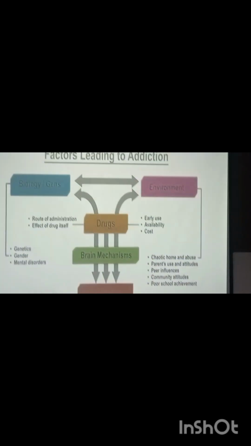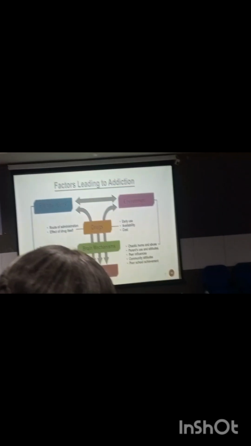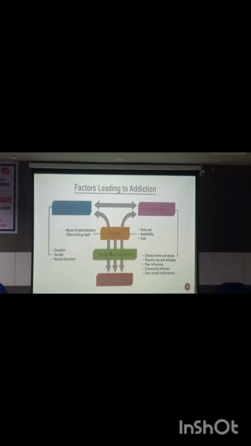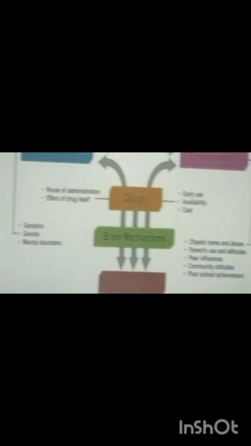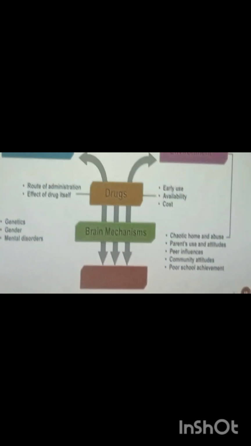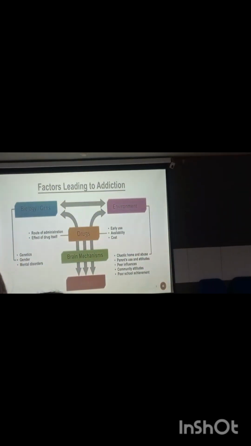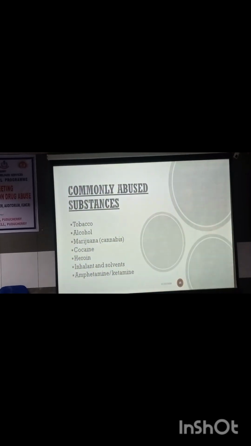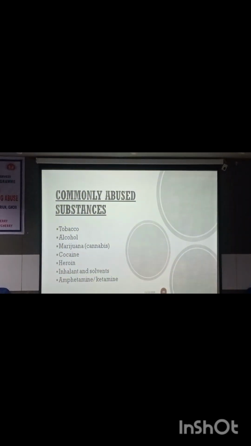So what are the factors that finally lead to this addiction? First we start with environmental factors and peer pressure. The friends will say this is very cool, so you start using it. So peer influences, community attitudes, poor school achievement. If they are not performing well in school, they tend to look for other opportunities. So they will use these drugs easily, and finally they will start with marijuana, that is ganja, cocaine, heroin, inhalants and solvents, amphetamines, that is CNS stimulants.